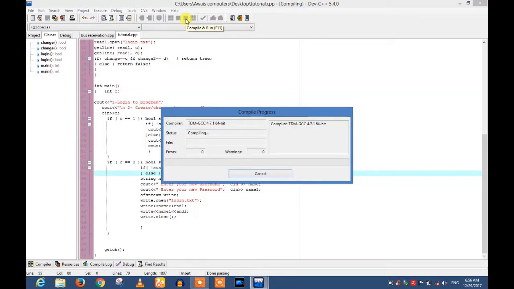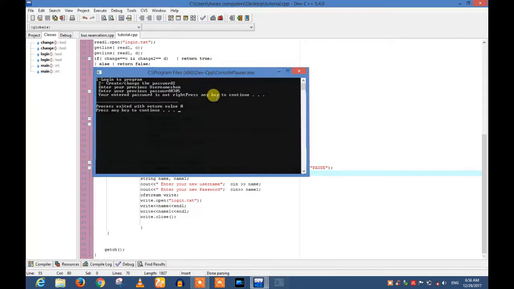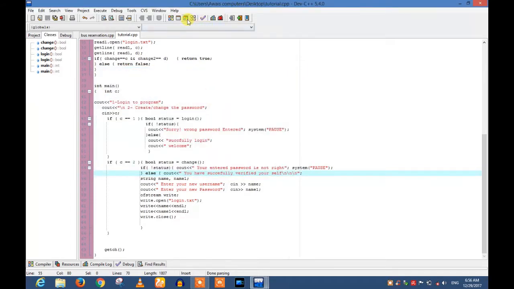I can change my username and password. Now I show you what the program says if I put in a wrong username. Enter the previous username. I enter a wrong username, which is not my username, SBM, and the right password, 0305. The program says your entered password is not right, and press any key to continue. It means a wrong username or password cannot be accepted.